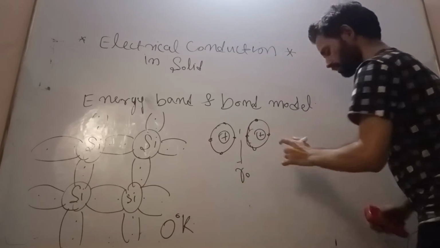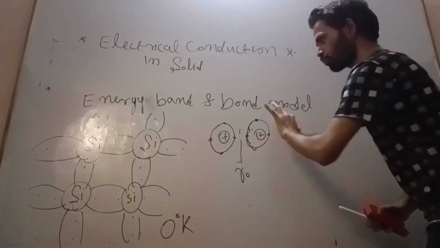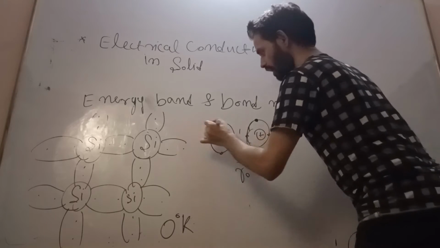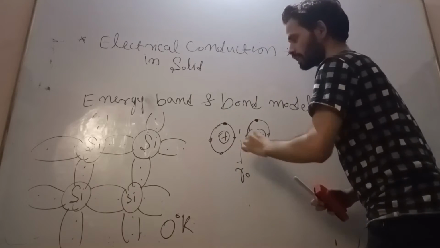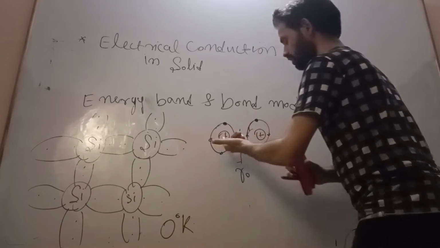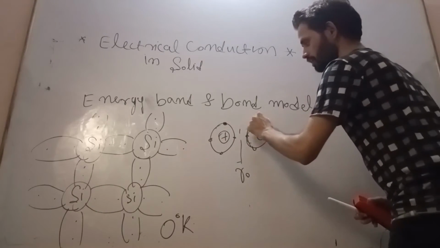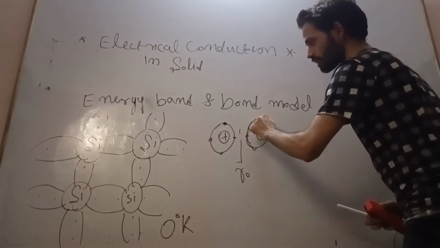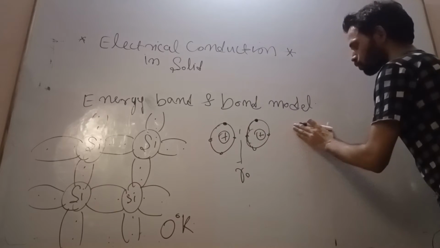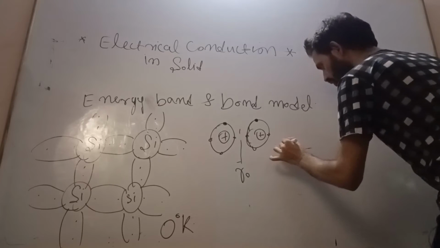This is for two atoms, but there are many atoms, like 4n atoms. Every individual electron has its own energy state. When the atoms come very close to each other, this discrete energy state, or quantum state, will split into allowed energy bands, that we have seen.